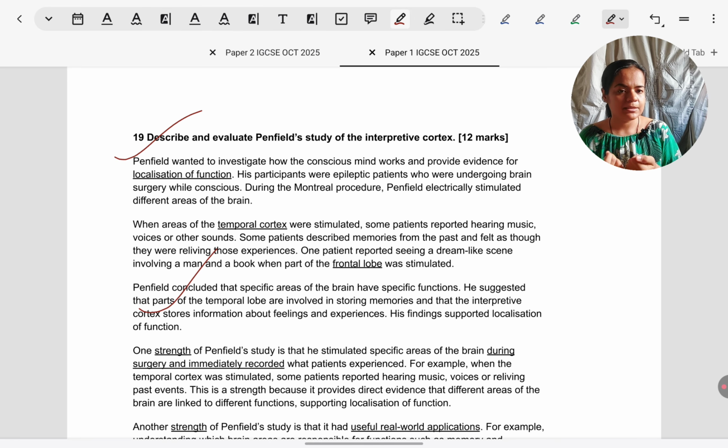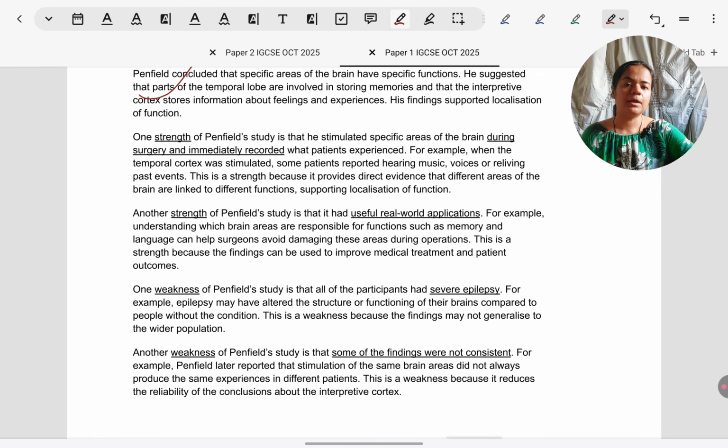Participants were undergoing brain surgery; they were studied live. In the results, it was found many different areas are connected with many different functions. For example, the temporal lobe was associated with audition and memory and so forth. That is the AO1 part.